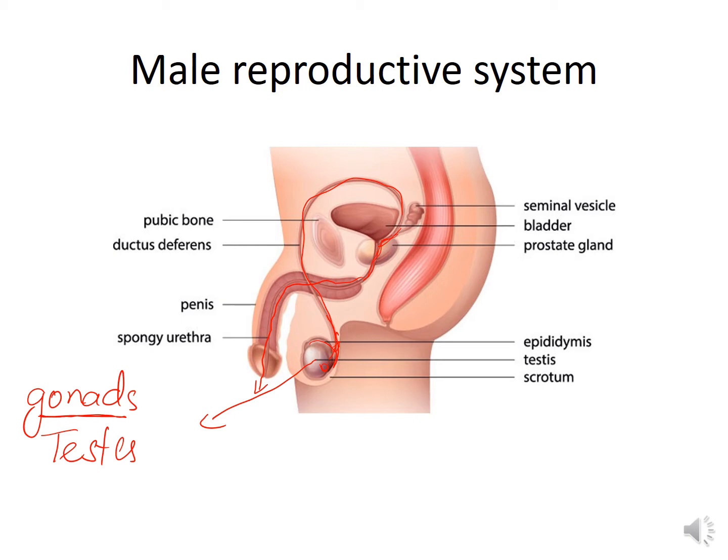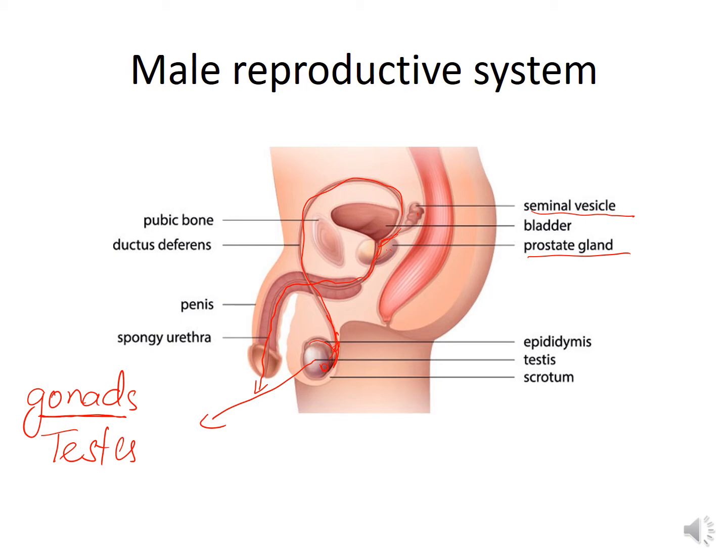Now the accessory sex glands in male include the seminal vesicle. Here you can see the seminal vesicle, and the prostate gland. And the third one is the bulbourethral gland, which is not shown here. So three accessory sex glands, seminal vesicle, prostate and bulbourethral glands, whose secretions help in the process of reproduction.